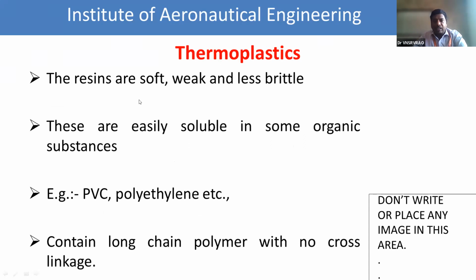What is the nature of resin in thermoplastic? Soft, weak and less brittle. In which solvents are thermoplastics soluble? Organic solvents. What are the examples of thermoplastics? PVC and polyethylene, that is, polyvinyl chloride and polyethylene.